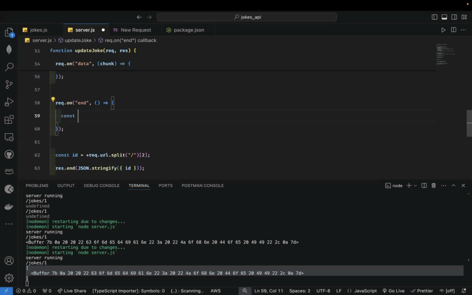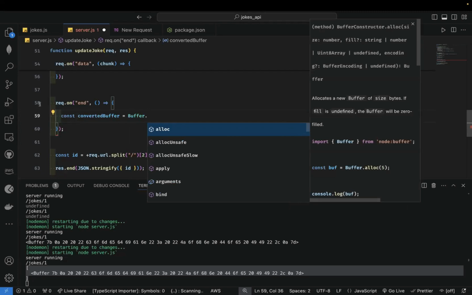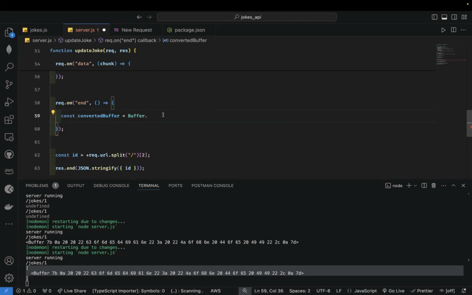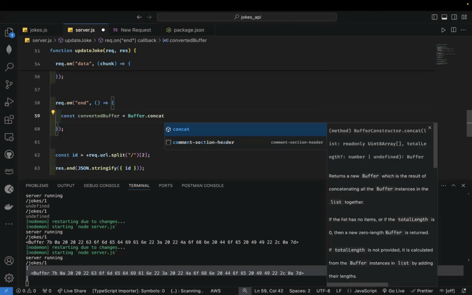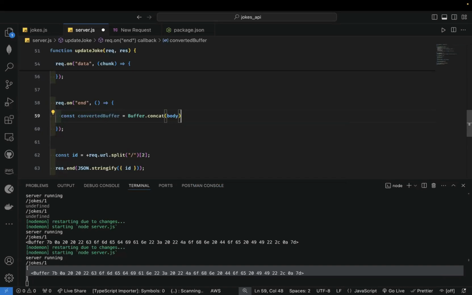So let's get a variable, let's say converted buffer is equal to buffer dot concat. Now I want to concat the body, and then convert it to toString.